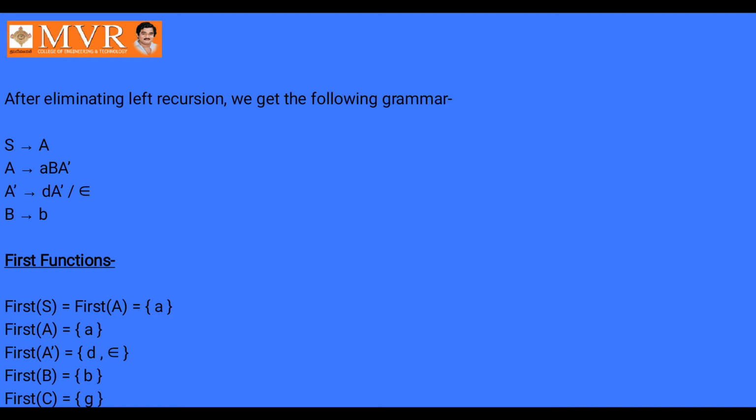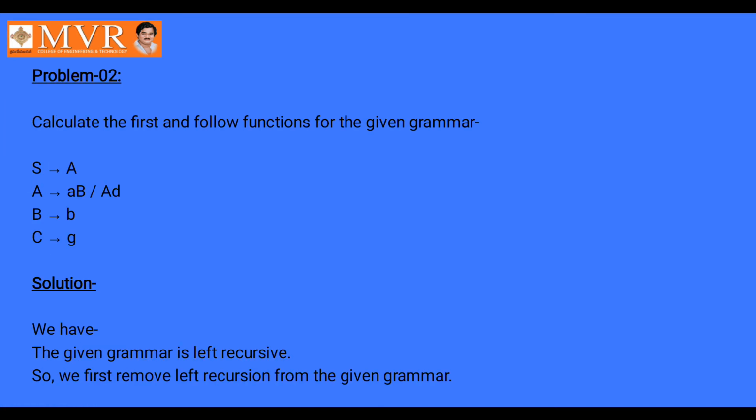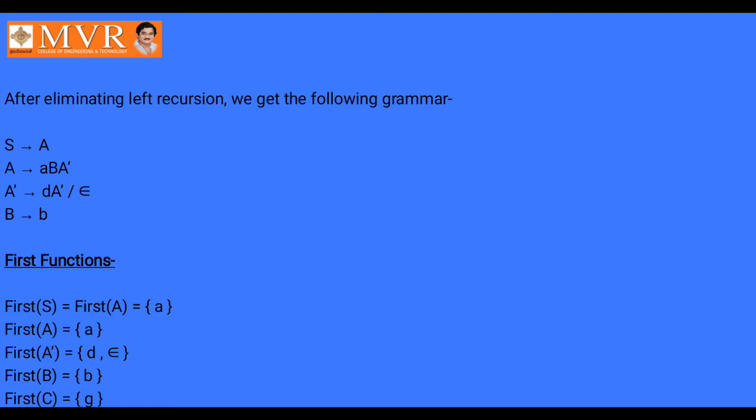Already I have applied it here. In the problem, we have S, A, B, C. There is a left recursion. If you observe carefully, then you can identify and remove that left recursion. After removing that left recursion, we get the grammar as shown on the screen.